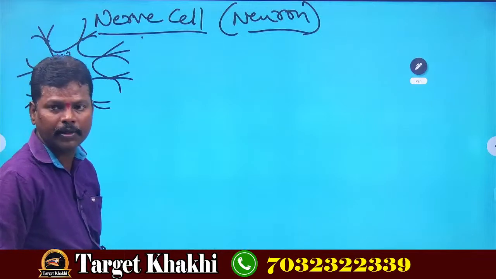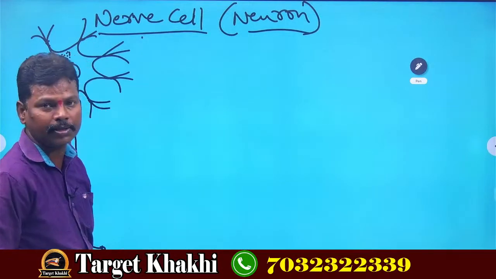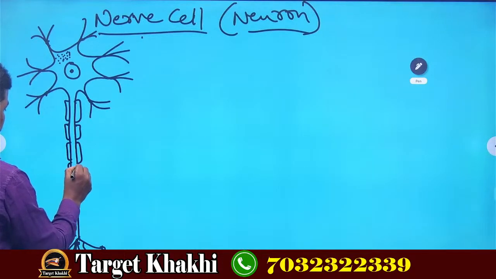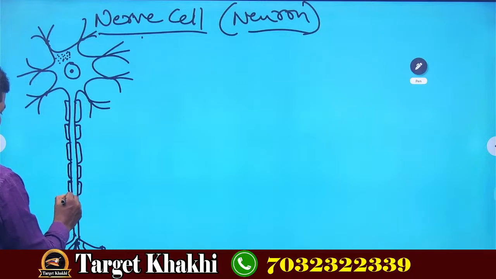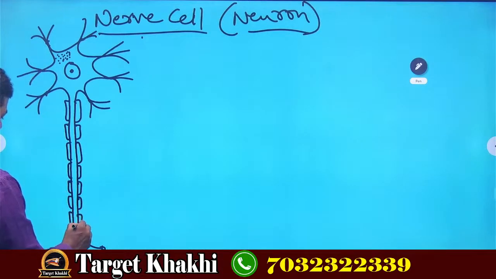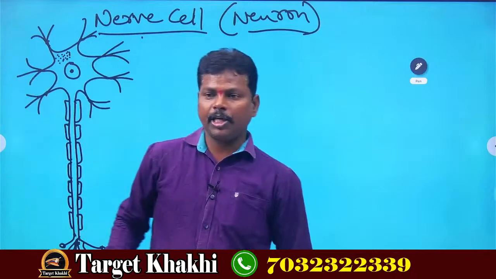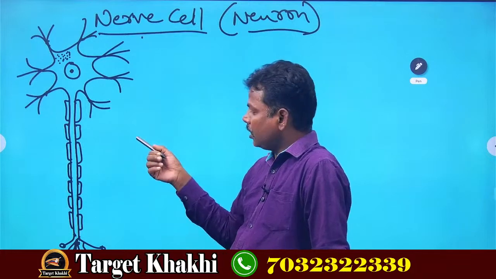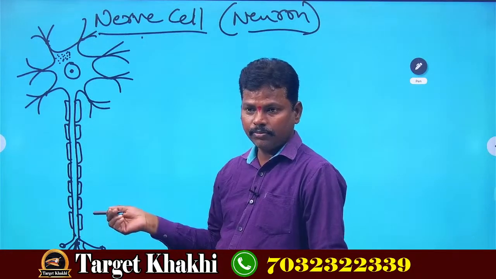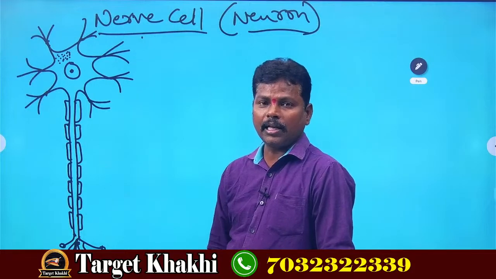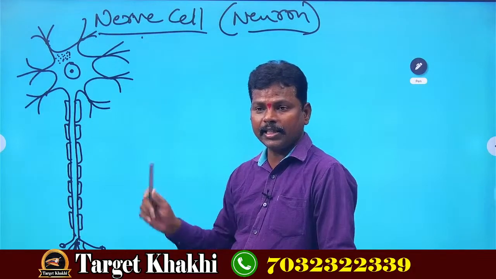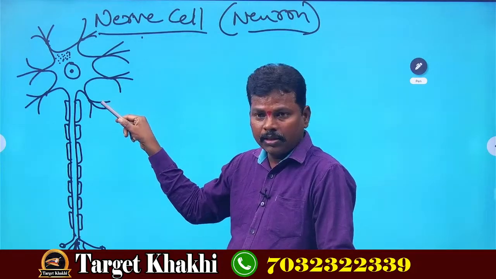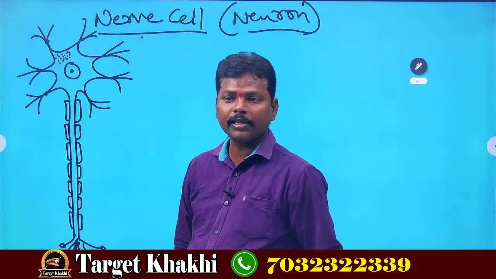Now I am drawing the structure of the nerve cell. You can see its shape also. This is the shape of the nerve cell, or the structure of the nerve cell. I hope you are seeing very clearly how long it is. That's why the nerve cell is called the longest cell in our body. It is the structural and functional unit of the nervous system, and it is also the longest cell in our body.